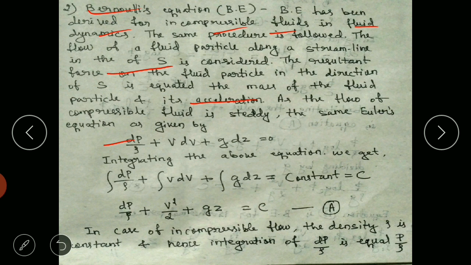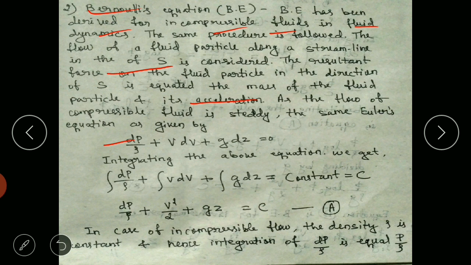So as rho changes, p also changes, because they are dependent on each other. We have seen the equation of state PV equals mRT, or P by rho equals RT, where if the pressure is changing, density will change. In other terms, if density is changing, pressure will change.